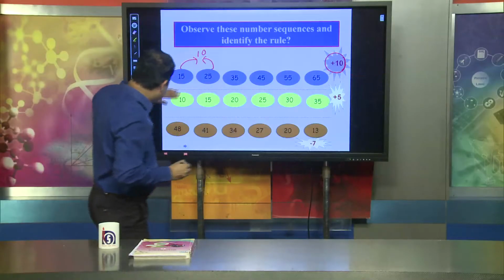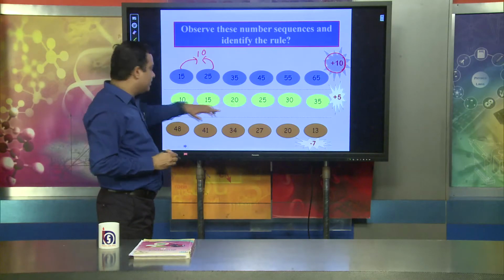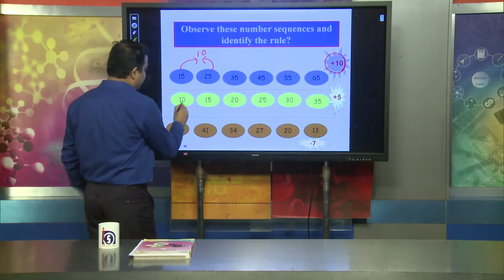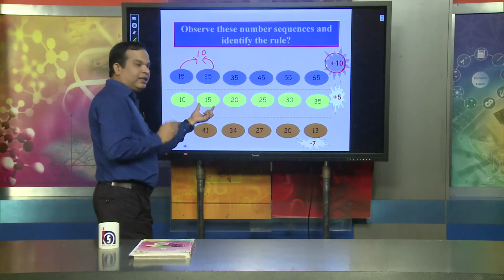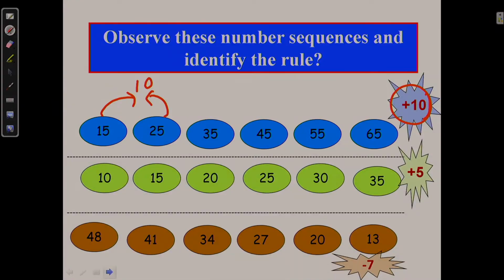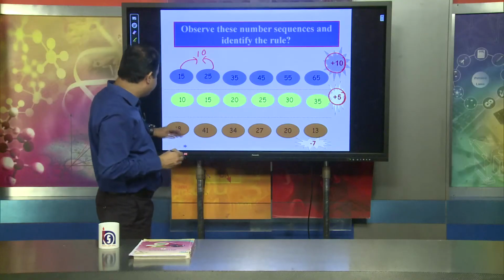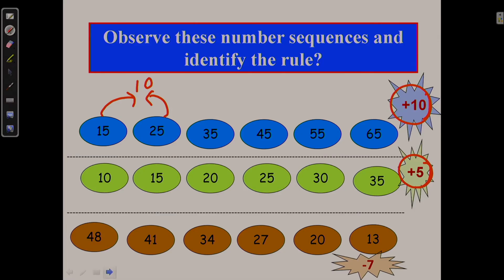Now we come to the second sequence. In the second sequence you will find the difference between two numbers, 10 and 15, is plus 5, and 15 and 20 is plus 5. In all cases the difference is plus 5. If you look at the third sequence, the first number is 48, the second number is 41. So 41 minus 48 is minus 7, the difference between two consecutive numbers. In all cases we will find minus 7.